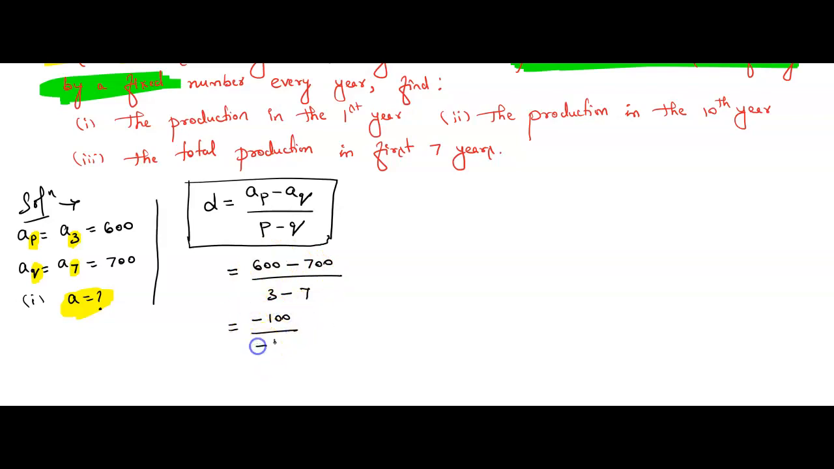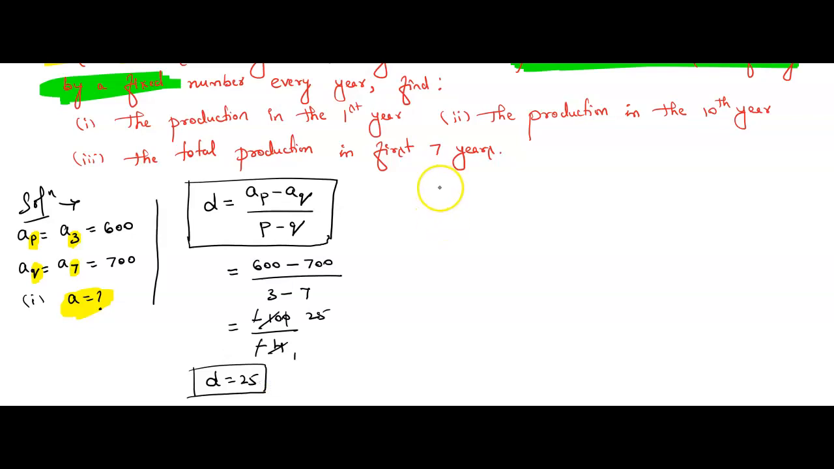3 minus 7 is similarly minus 4. So this minus gets cancelled. So next, 4 ones are 4. 4 twos are 8. Remainder 2, 20. 4 fives are 20. So what is the common difference? Common difference is 25. So this is the method. I hope you have understood how to find the common difference.